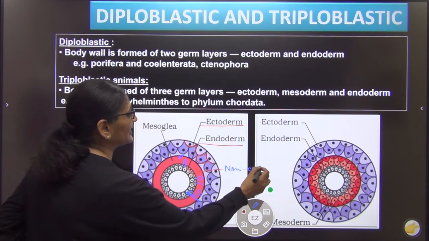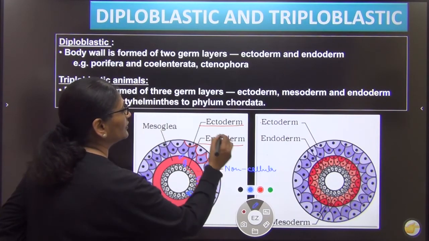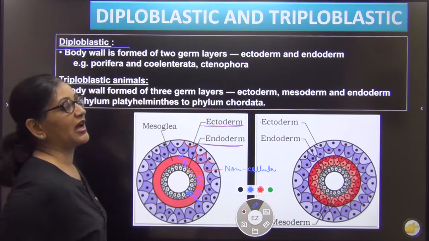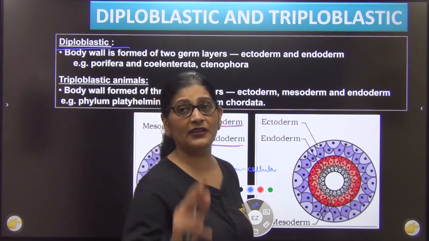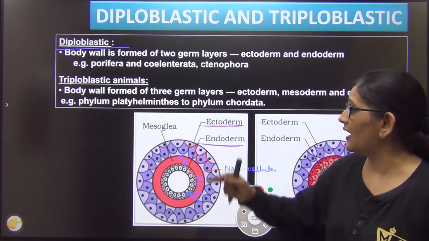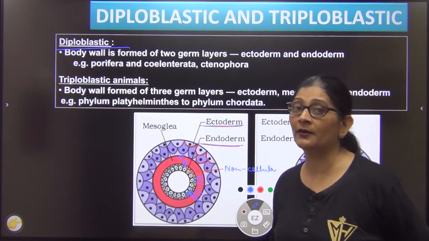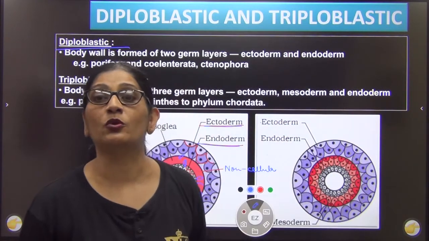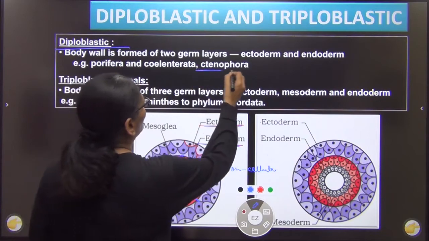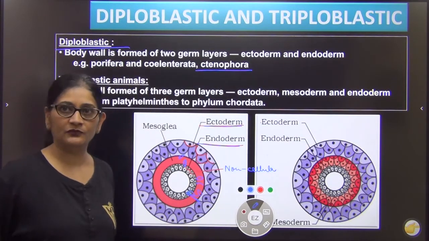The cell is basically divided into 2 layers. The outer is called ectoderm, the inner endoderm. Such animals are called as diploblastic. Diplo means 2, blast means layer. The body is divided into 2 layers, an outer ectoderm and inner endoderm. Such organisms are called as diploblastic. Diploblastic में कहाँ तक आएगा? Up to ctenophora. I'll show you in the table, right?